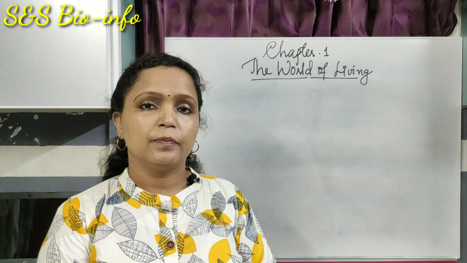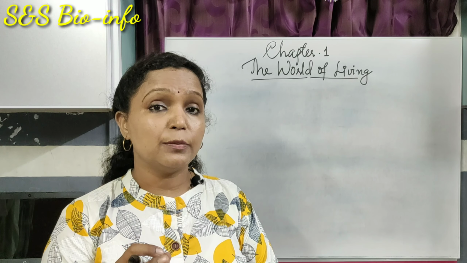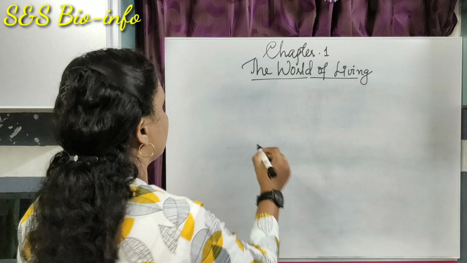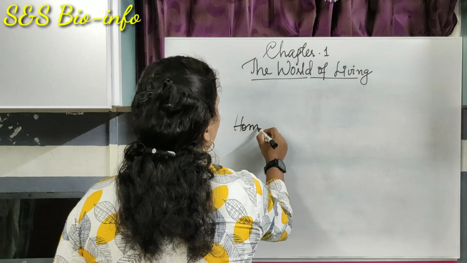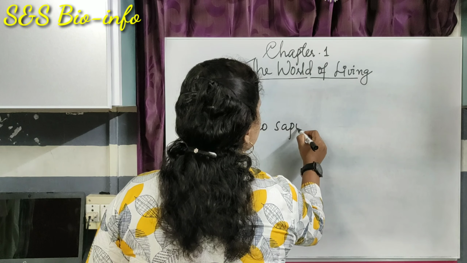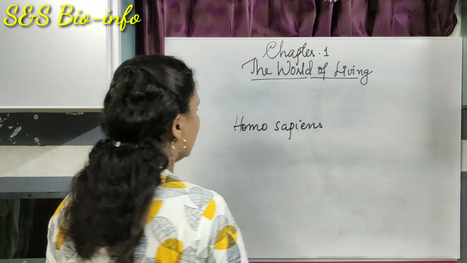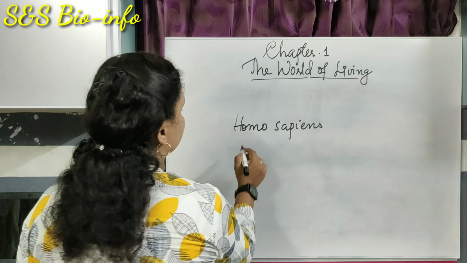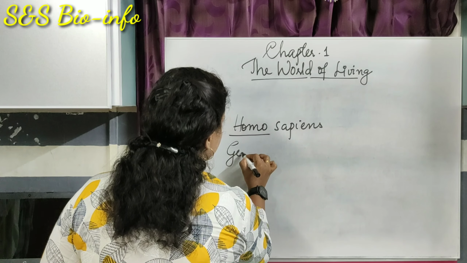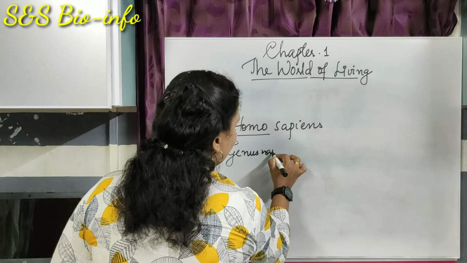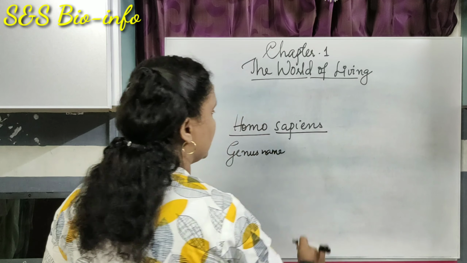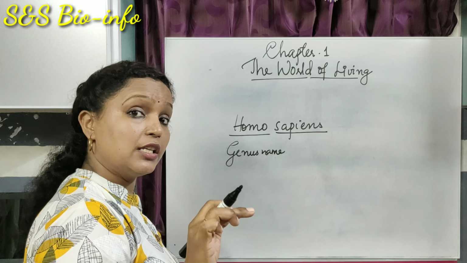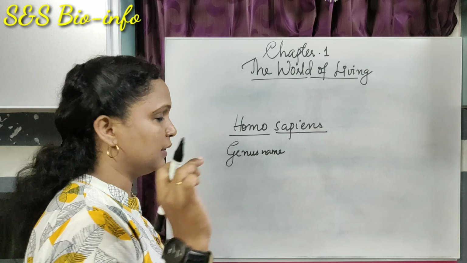For example, the scientific name of human beings is Homo sapiens. Here the word Homo represents its genus name, while the word sapiens represents the species name or specific epithet.